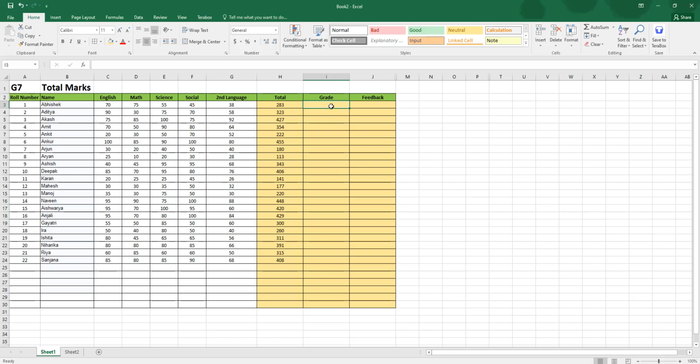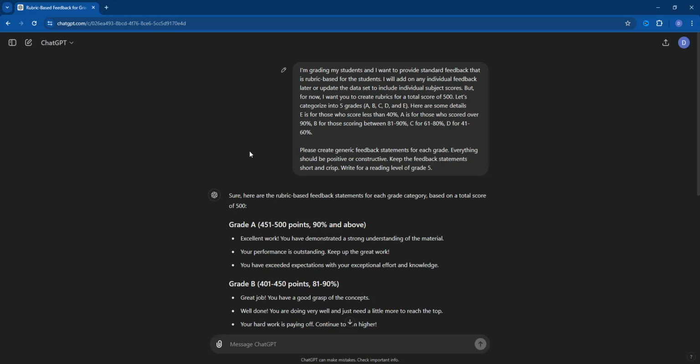Now for the formula, before we get to the formula, let's go ahead and create the rubrics in ChatGPT. Okay, so our favorite tool, ChatGPT, and we'll go ahead and create the rubrics. All right, now here we are in ChatGPT. I hope you know it, chatgpt.com. If you have an account, go ahead and create it. It's free. And then this is the prompt I gave it.